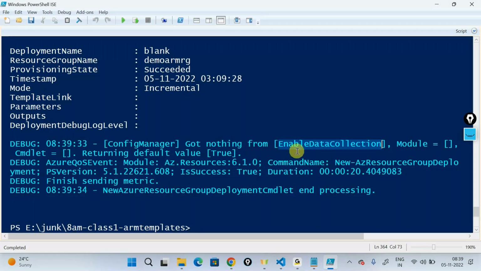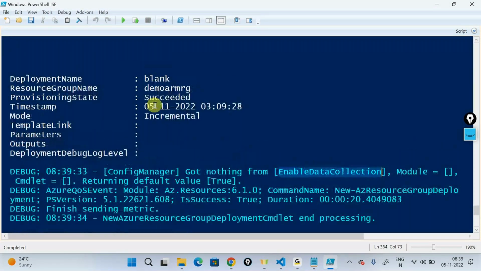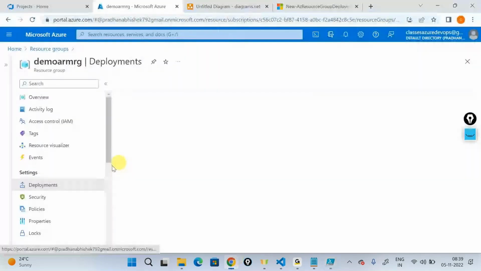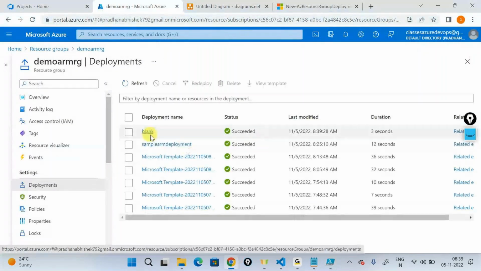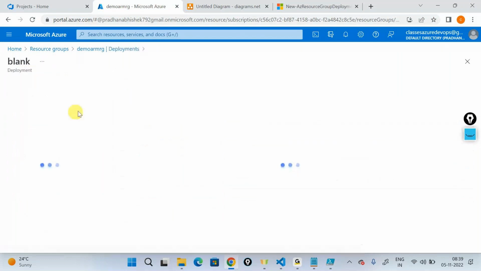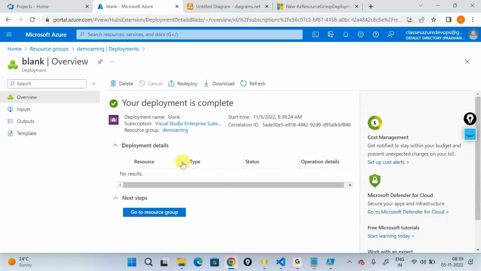It's telling, okay, fine, this is an incremental mode. I won't do anything. If you look at your deployments also, it did a blank deployment, but no resources in there, nothing. It just went and it didn't even validate anything. It doesn't have anything to validate out there. So it just said, okay, fine, it's a blank JSON. I'm not doing anything, but still, if you want to deploy it, you can deploy it.